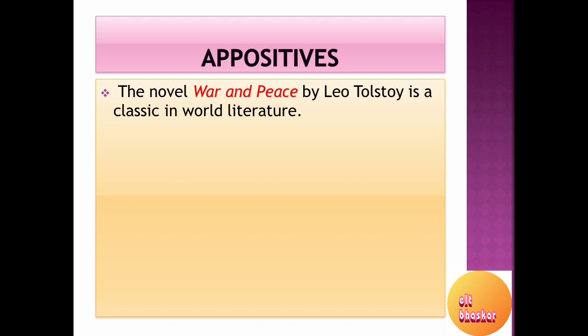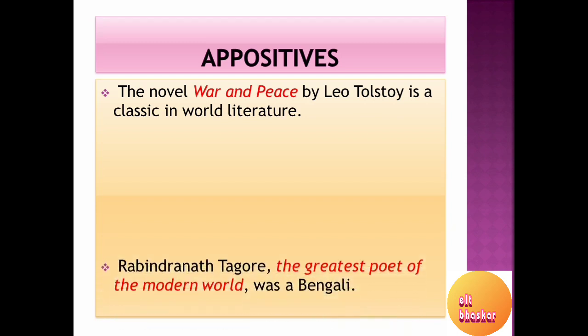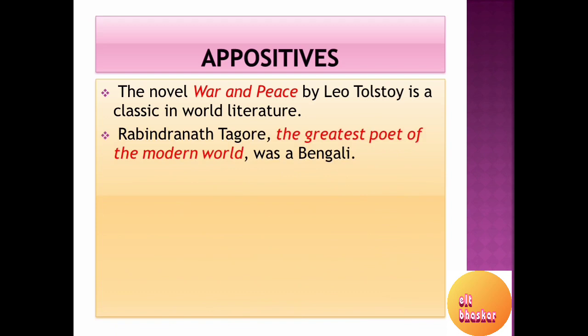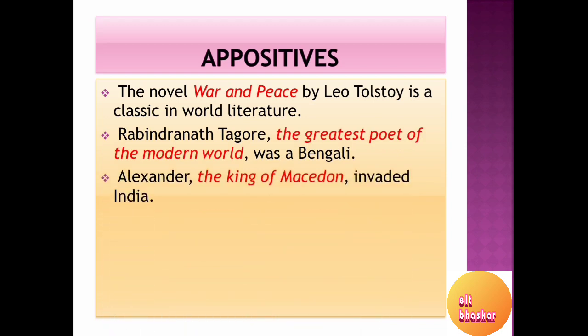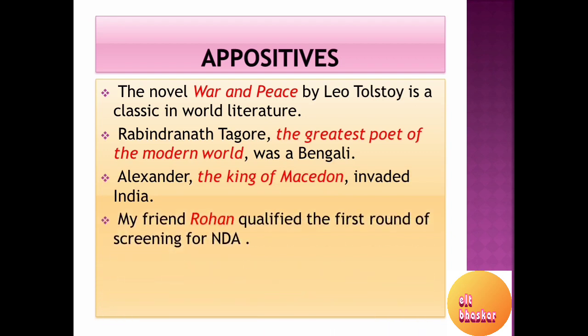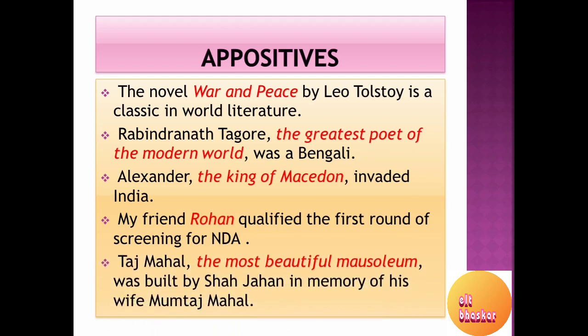The novel War and Peace by Leo Tolstoy is a classic in world literature. Rabindranath Tagore, the greatest poet of the modern world, was a Bengali. Alexander, the king of Macedon, invaded India. My friend Rohan qualified the first round of screening for NDA. Taj Mahal, the most beautiful mausoleum, was built by Shah Jahan in memory of his wife Mumtaz Mahal.